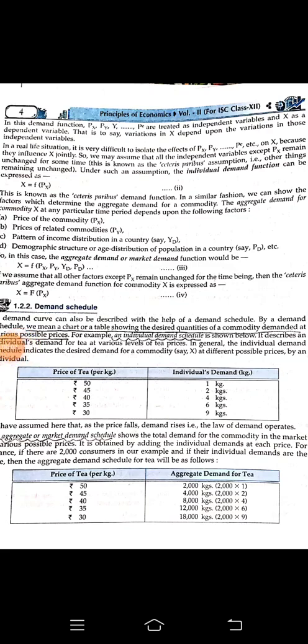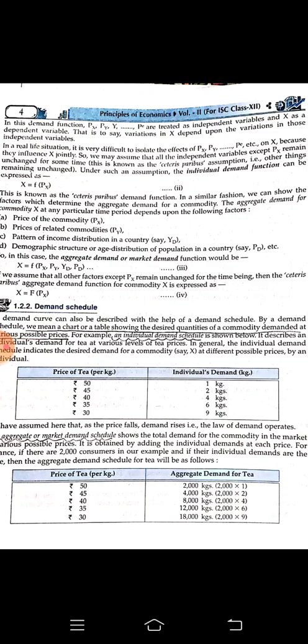Continue with our first topic, that is demand analysis of grade 12. Today we are going to start with demand schedule. What is a demand schedule? It is a chart or a tabular representation of a commodity demanded at various possible prices.